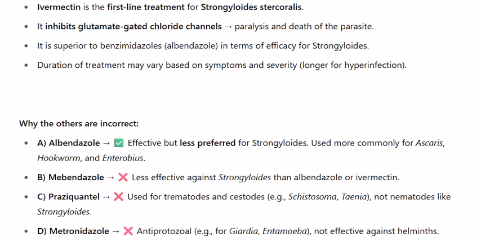C. Praziquantel, used for trematodes and cestodes, e.g. Schistosoma, Taenia, not nematodes like Strongyloides. D. Metronidazole, antiprotozoal, e.g. for Giardia and amoeba, not effective against helminths.